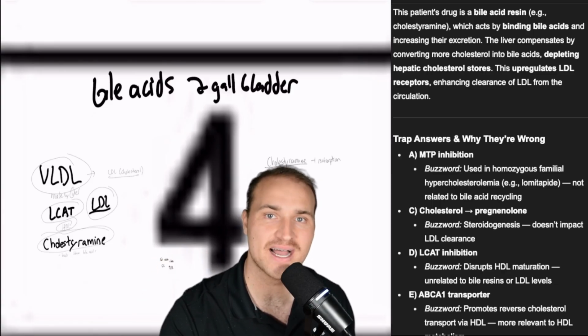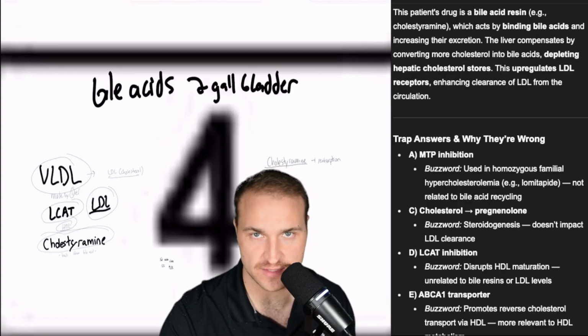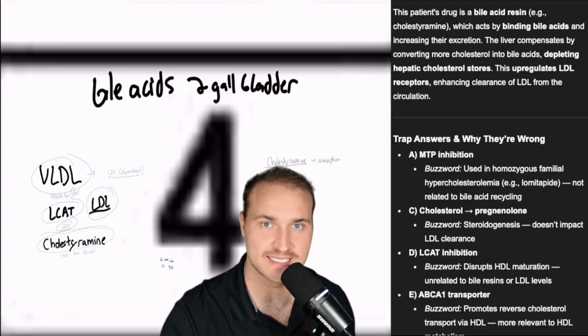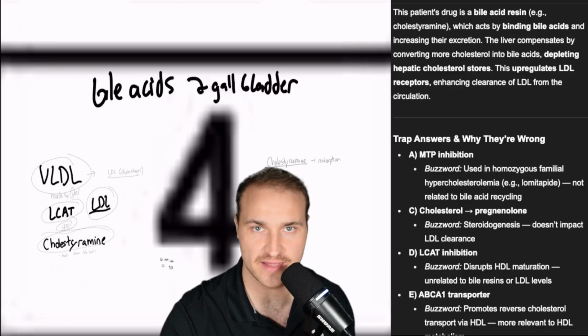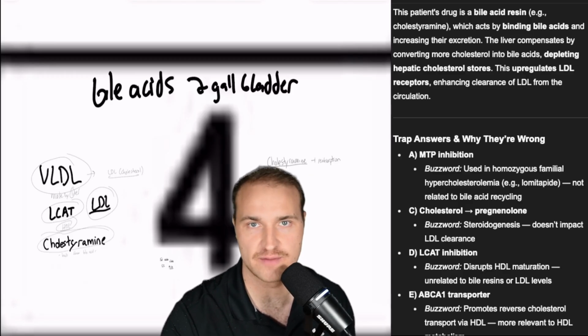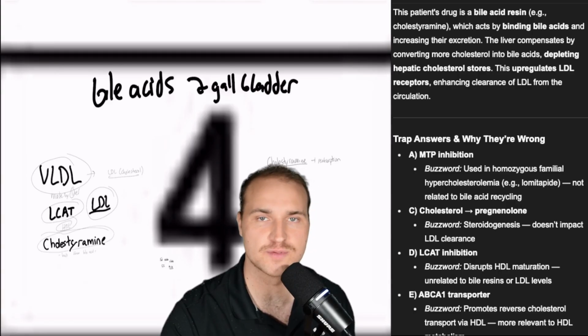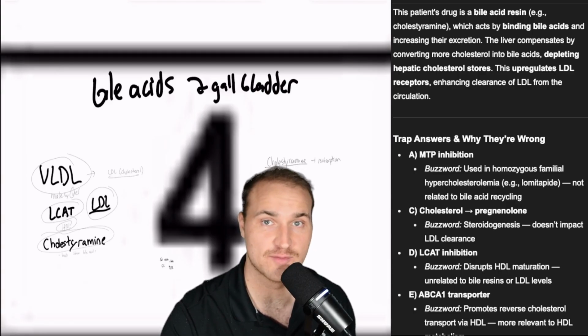The resin binds bile acids in the gut, prevents reabsorption in the terminal ileum, and you poop out bile acids instead of recycling them. So there's less bile in the gut, and the fat cannot be emulsified properly. And so you get poor absorption of vitamins like A, D, E, K, fat-soluble vitamin deficiencies.